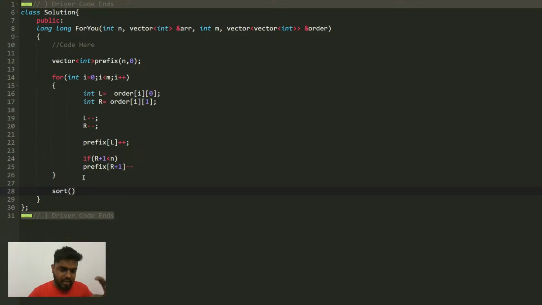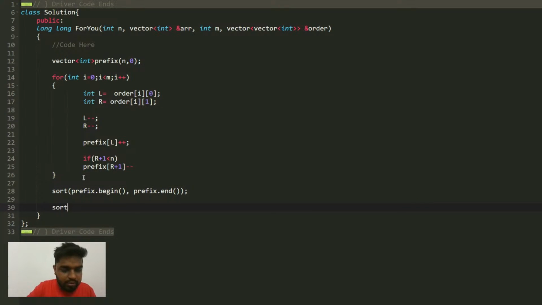Basically the shops which are visited fewer times, I will multiply them with lesser elements of the ARR array. The shops which are visited most number of times, I will multiply them with higher elements of the ARR array. So I'll sort this prefix array from prefix dot begin to prefix dot end. Then again I would sort, not the prefix, the ARR array, ARR dot begin to ARR dot end.